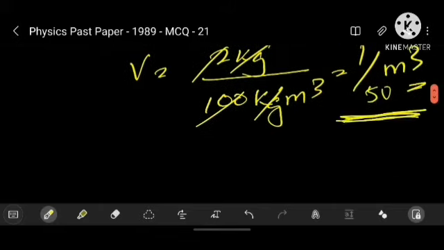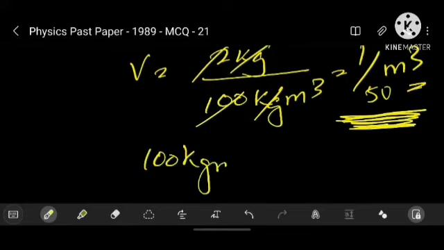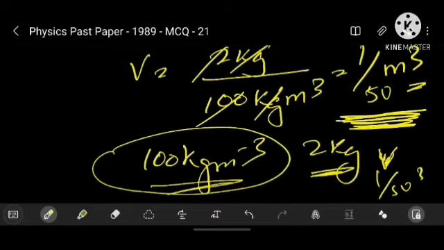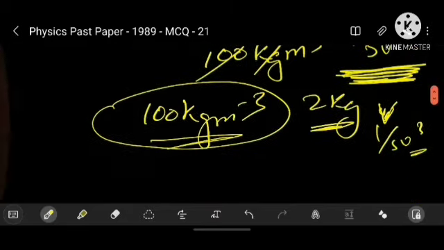So this is the answer. In order to keep the ice floating, the threshold level of 100 kg m^-3 density could be taken up by an extra 2 kg, and the volume is 1/50 m^3.